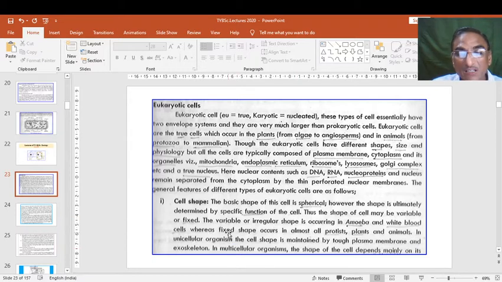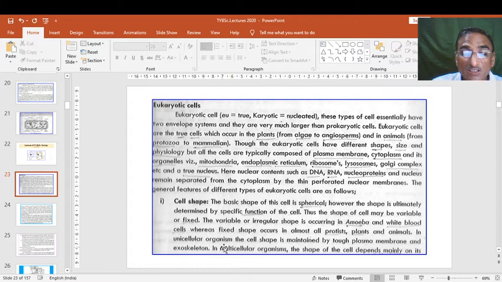Variable or irregular shape occurs in amoeba and white blood cells, which are irregularly arranged, whereas fixed shape occurs in almost all protists, plants and animals, because they have similar structure and similar function in spite of small changes. So they have maximum similarity.